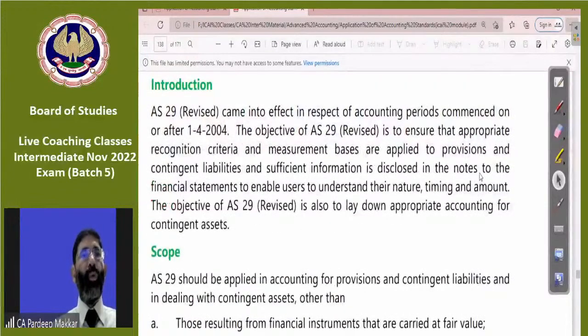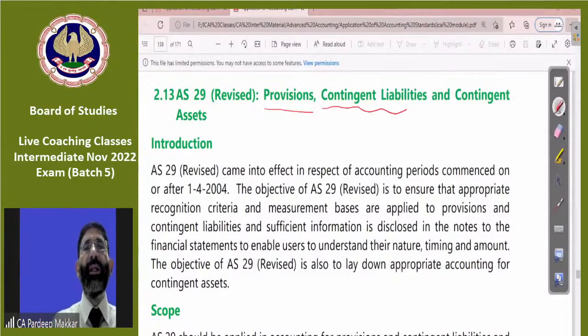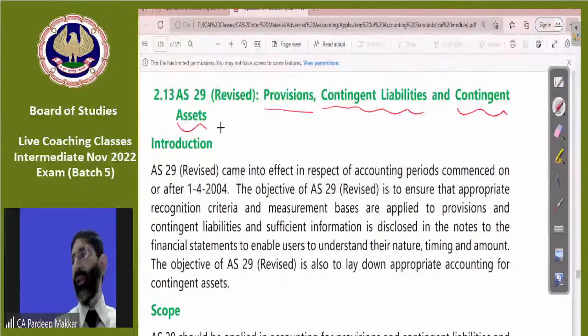Now, what is AS 29? The name itself defines its concept: Provisions. We have already discussed provisions in AS 4 or 5. What was that AS? Where we studied provisions, contingent liabilities and contingent assets. Tell me, where have you studied it?